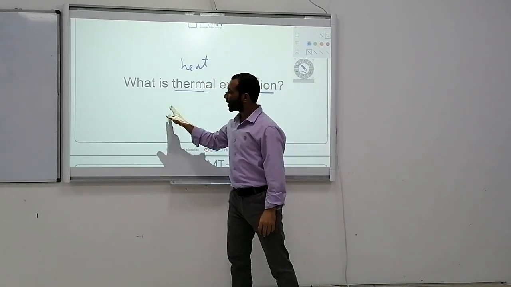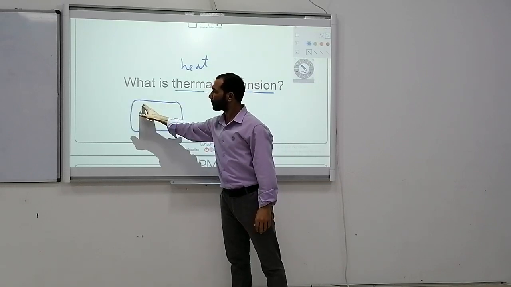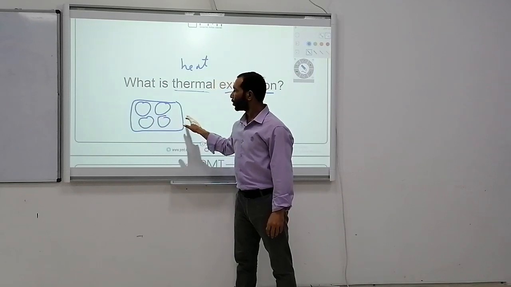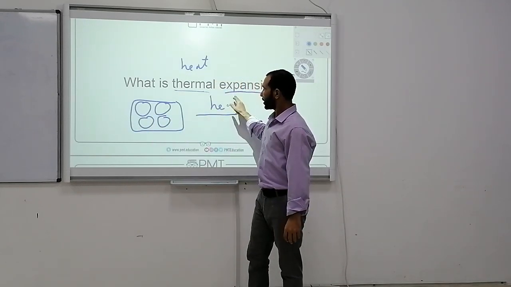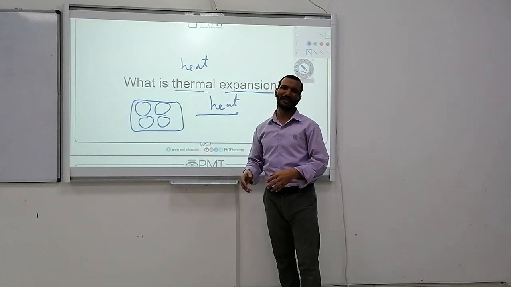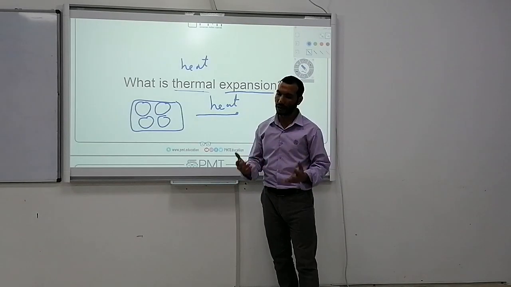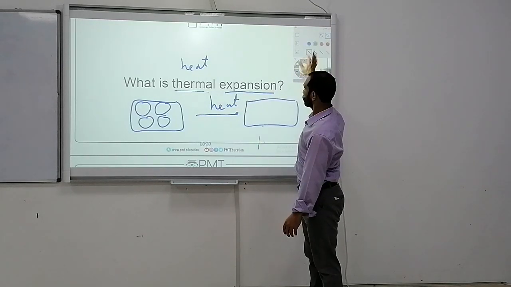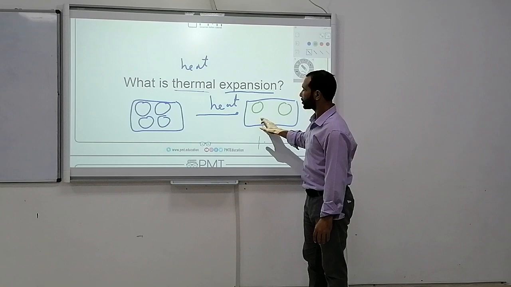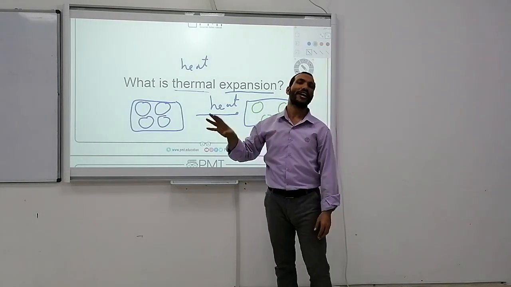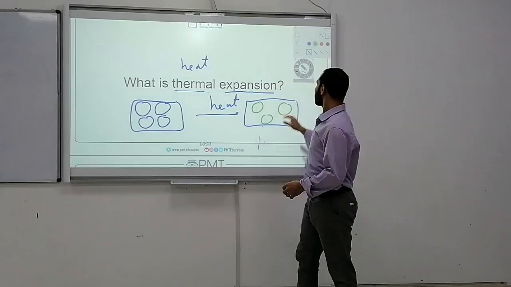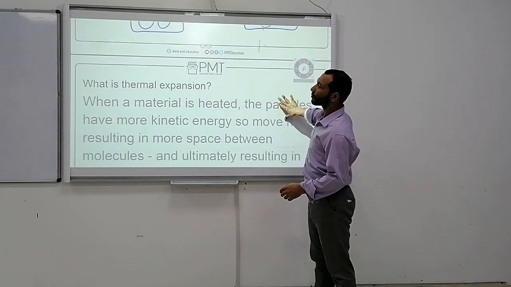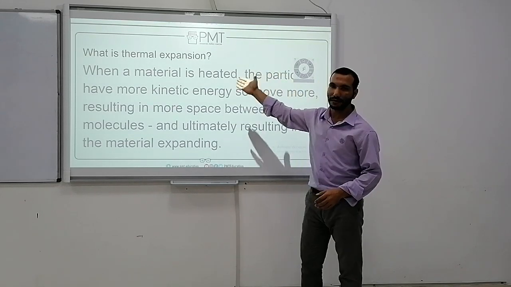For example, if we have a material like this, we have particles nearer to each other. When we heat this material, of course, it's iron, it's a gas, it's a liquid, anything, the particles will move away from each other this way. This is the meaning of expansion. So, the meaning of expansion means when a material is heated,